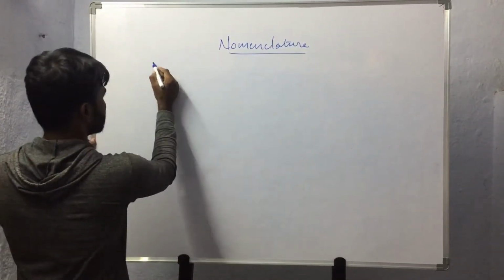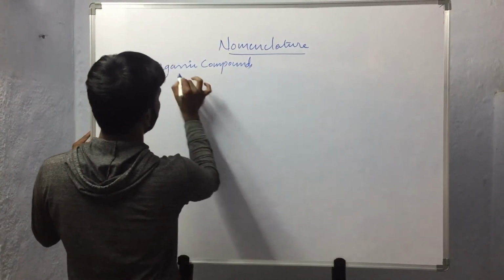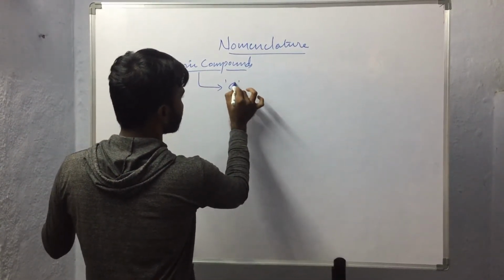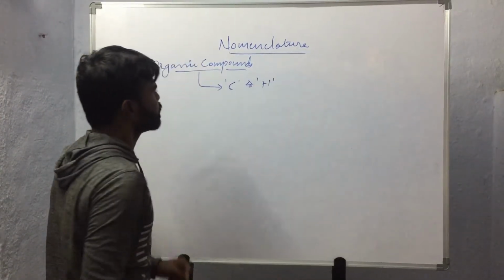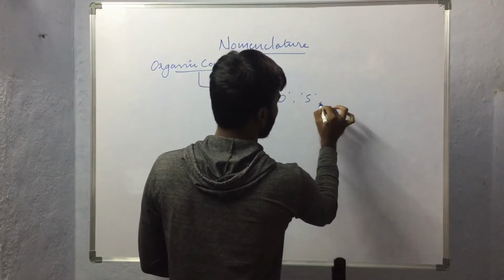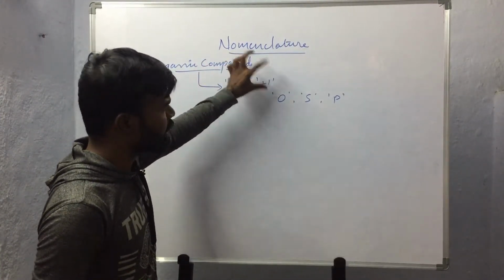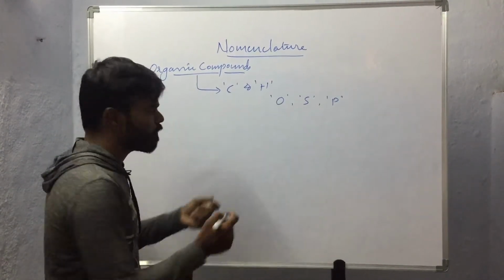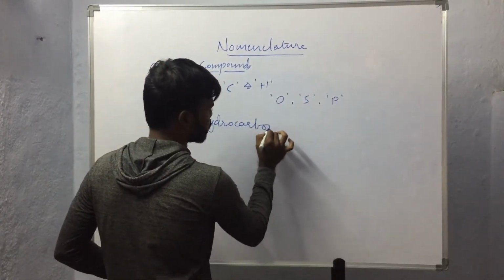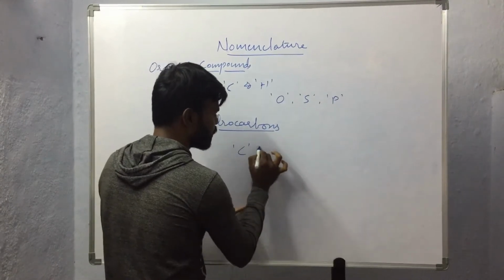If we observe the organic compounds, we will identify that they are majorly made up of carbon and hydrogen, and in small quantities we will find other atoms like oxygen, sulfur, phosphorus, etc. The compounds which are made up of carbon and hydrogen are called hydrocarbons.